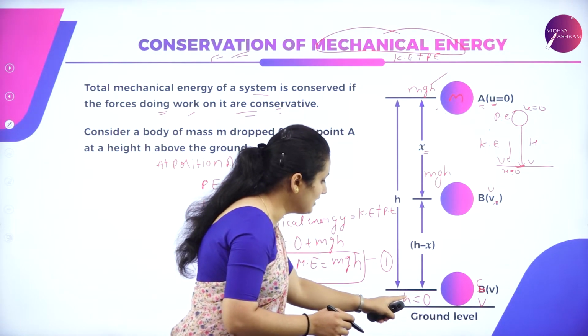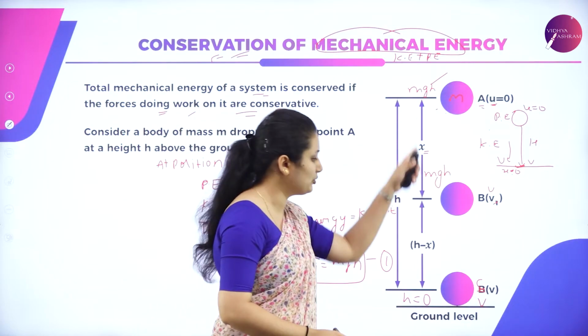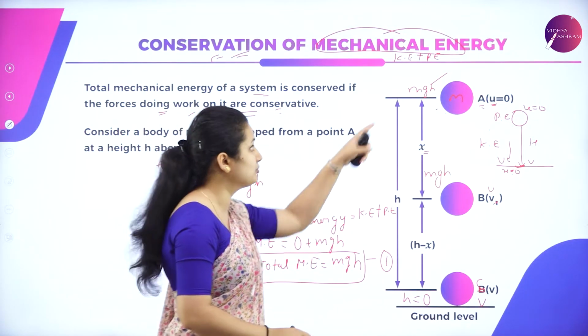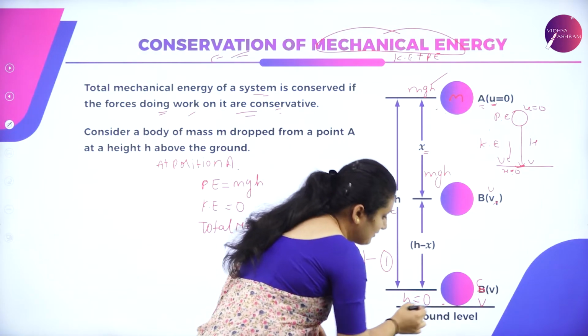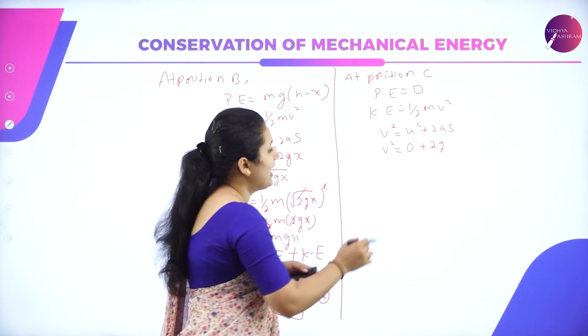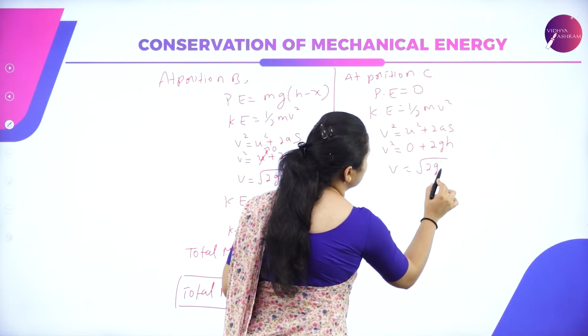From position A to position C, the ball has moved from here to here. What was the height? It was h. At the ground level, the height is 0. So v is equal to the square root of 2gh.